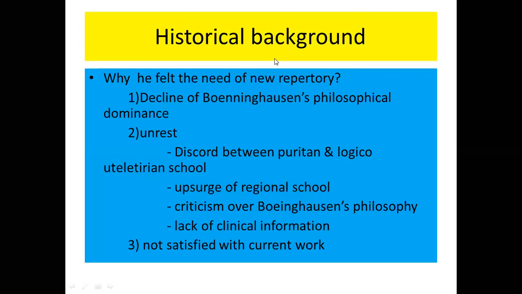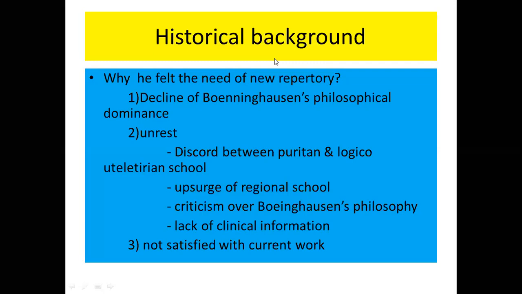But slowly it became less popular because of various reasons. One important reason for this downfall of Bonnie-Wilson's philosophy was the emergence of the Puritan school of repertory.